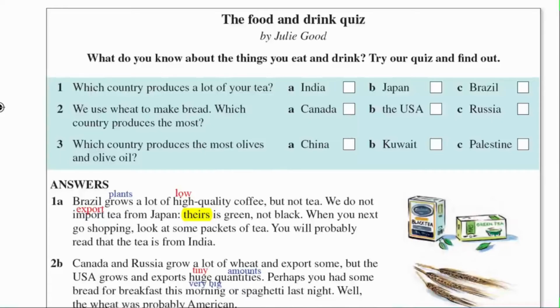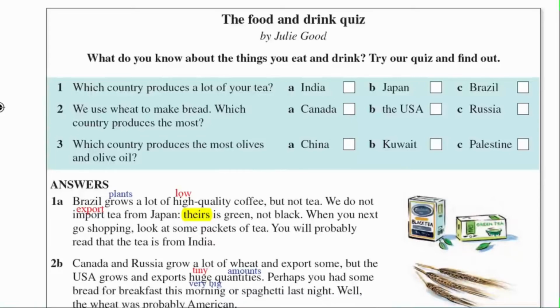2. We use wheat to make bread. Which country produces the most? A. Canada. B. The USA. C. Russia. 3. Which country produces the most olives and olive oil? A. China. B. Kuwait. C. Palestine.